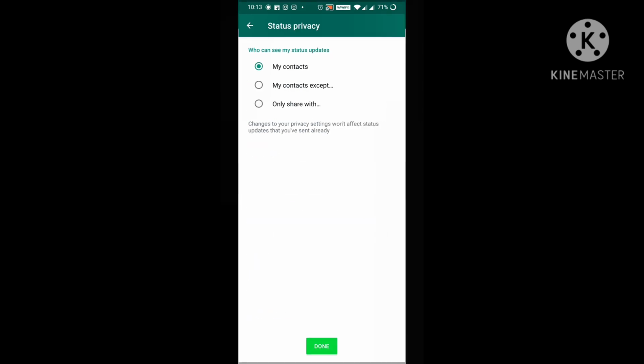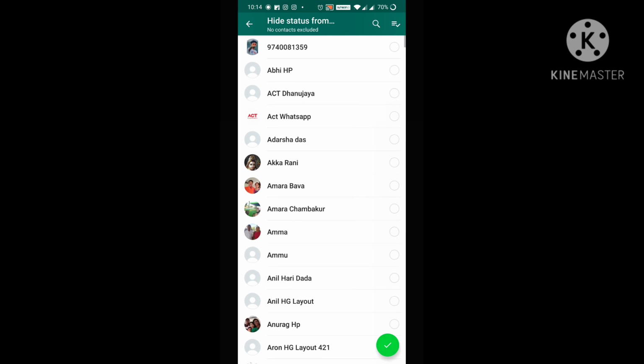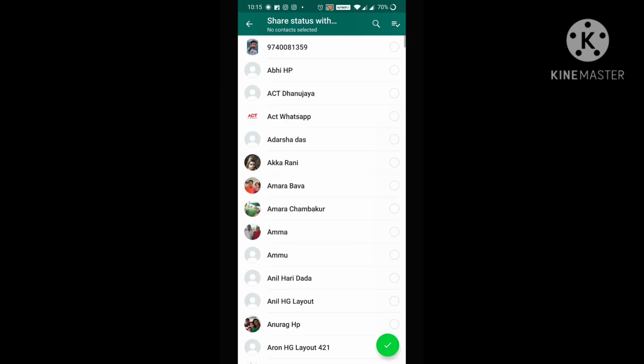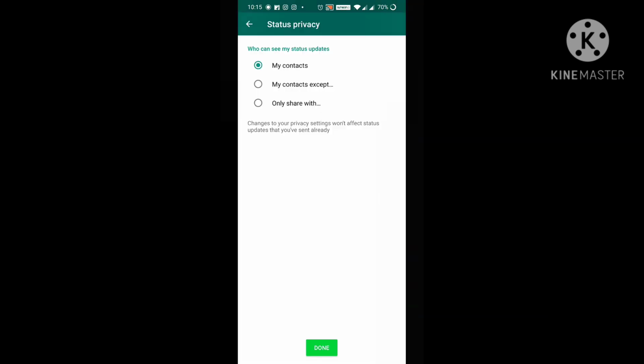Okay, next, moving to the status. If I choose my contacts, all my contacts can see the WhatsApp status. If I choose my contacts except, and I select three members' names, then apart from these three members, all other people can see my WhatsApp status. Now if I choose only share with, and I choose two people, only these two people can see my WhatsApp status, others cannot see it. This is how it will differ. So here I am choosing only my contacts.